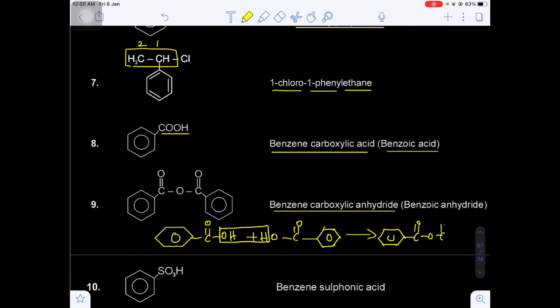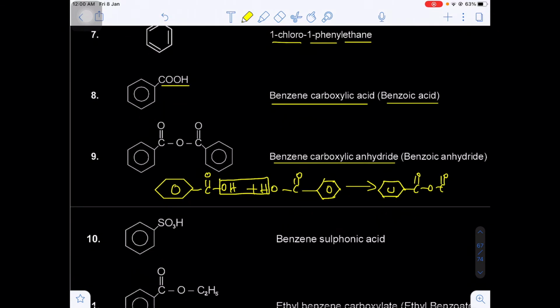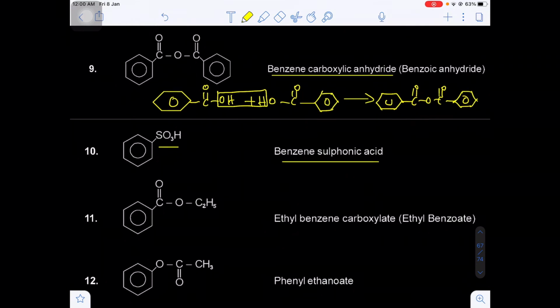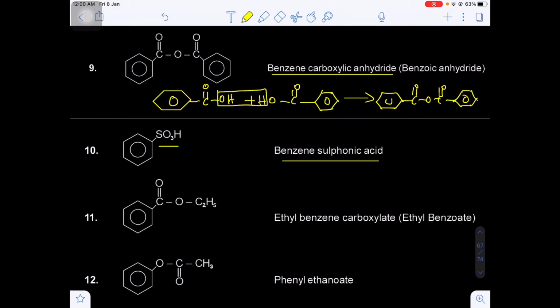This is the acid anhydride corresponding to benzoic acid, so that's why it is called benzene carboxylic anhydride. Now this is the sulfonic acid, that's why benzene sulfonic acid. Now this is the ester.